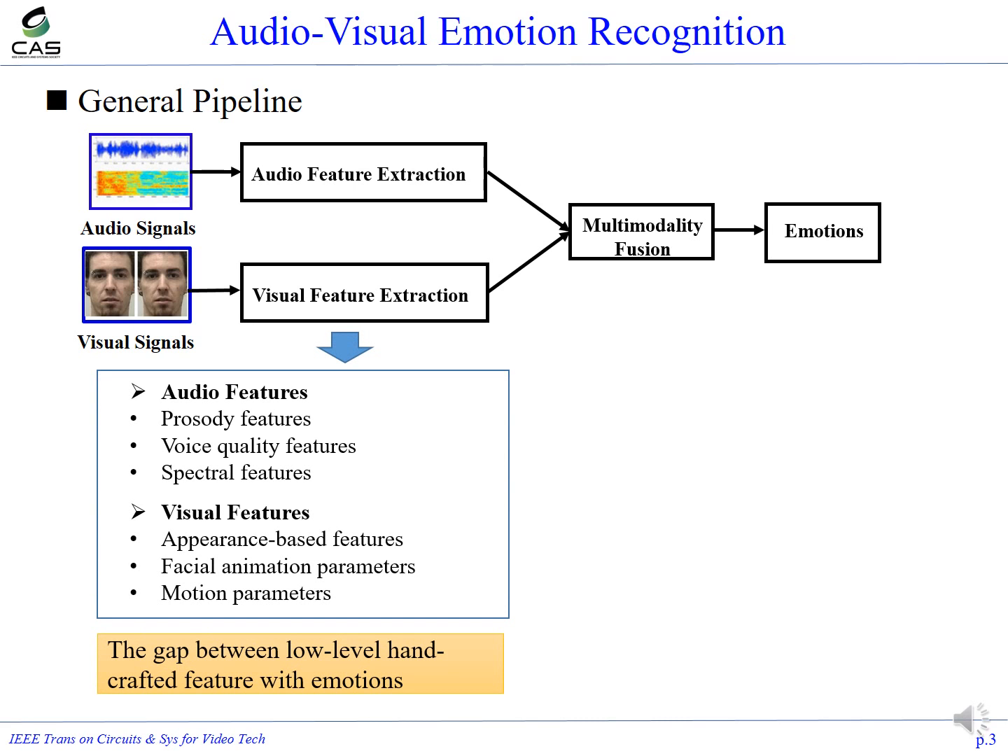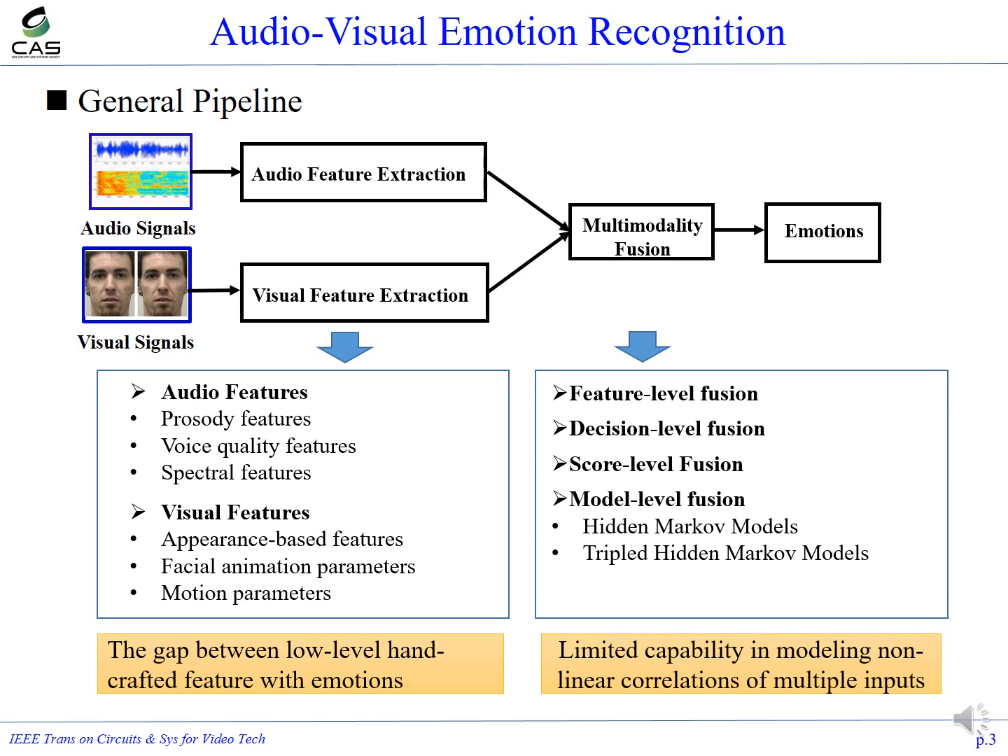For feature extraction, most previous works use handcrafted audio features and video features, and they suffer from the gap between low-level handcrafted features and high-level emotions. For the other step, multimodality fusion, there are many well-known fusion models like feature-level fusion, decision-level fusion, score-level fusion, and model-level fusion. But they exhibit limited capability in modeling complicated nonlinear correlations of multiple inputs.